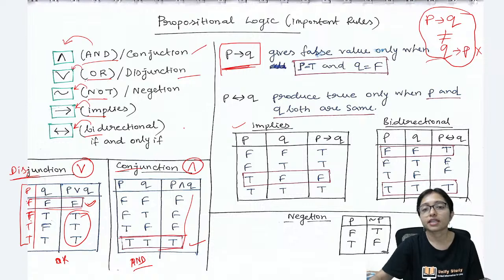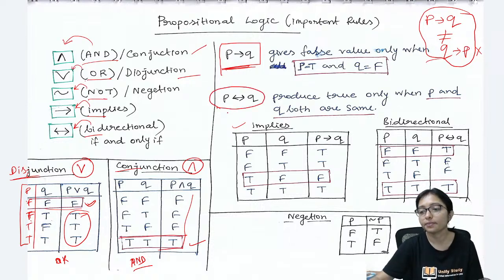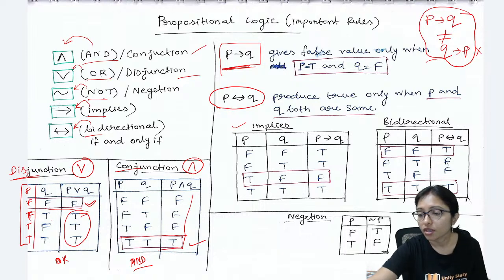Now see the P double implication. What is the meaning of double implication?